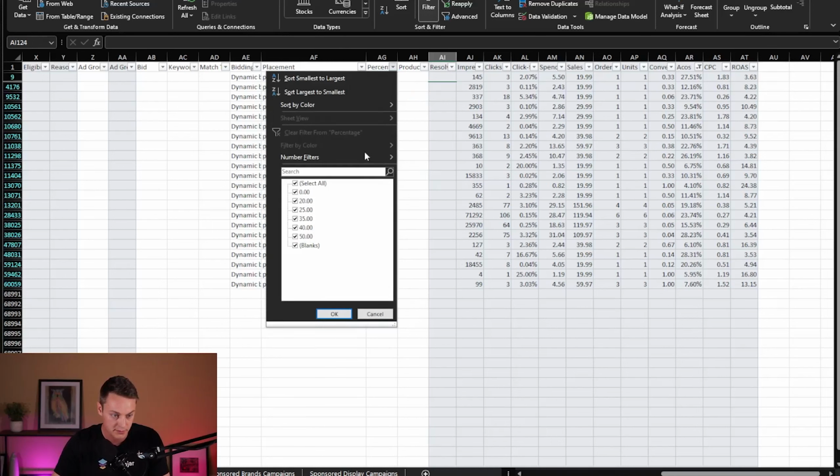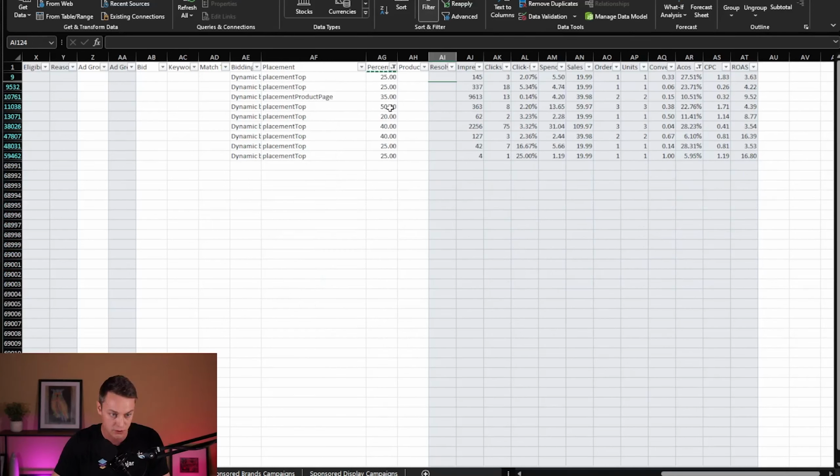I'm going to filter out anything that's 0 and blanks. So I just want to see what has a placement adjustment on it that is performing. And if there's anything that's high, I'm just going to adjust it. So it looks like 25 is the minimum. I think what I'm going to do is just bring all these down to 25. So the ones that were like 50, 40%, we're just going to bring these down a little bit. These were performing before, and I want to still give them a little bit of juice for the placement adjustments that they had.